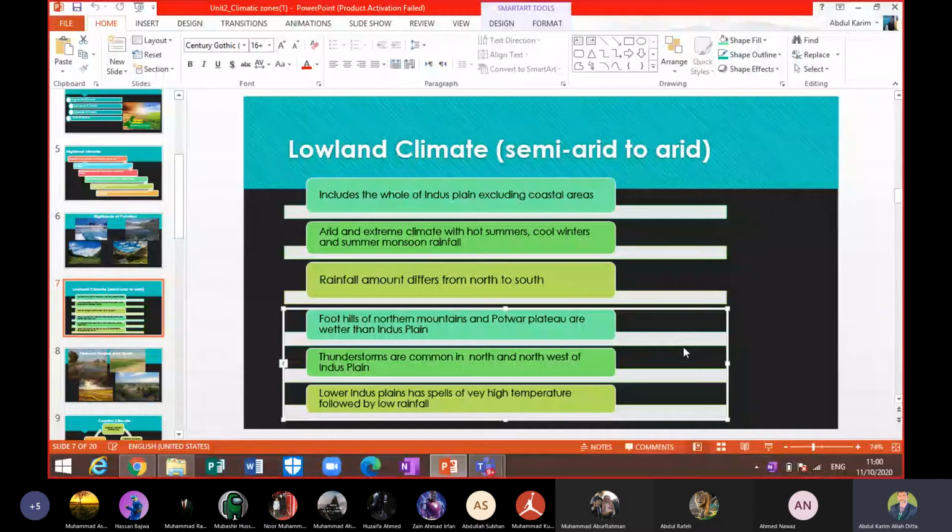Lower Indus Plains has periods of very high temperature followed by low rainfall. Yes, rainfall is low on lower Indus Plain, beta. But the temperature experienced is very high, beta. So we can say that some areas of lower Indus Plain can have arid type of climate, beta. Arid, hot and dry. Maybe they receive rainfall, but not the same amount as upper Indus Plain receives, beta.